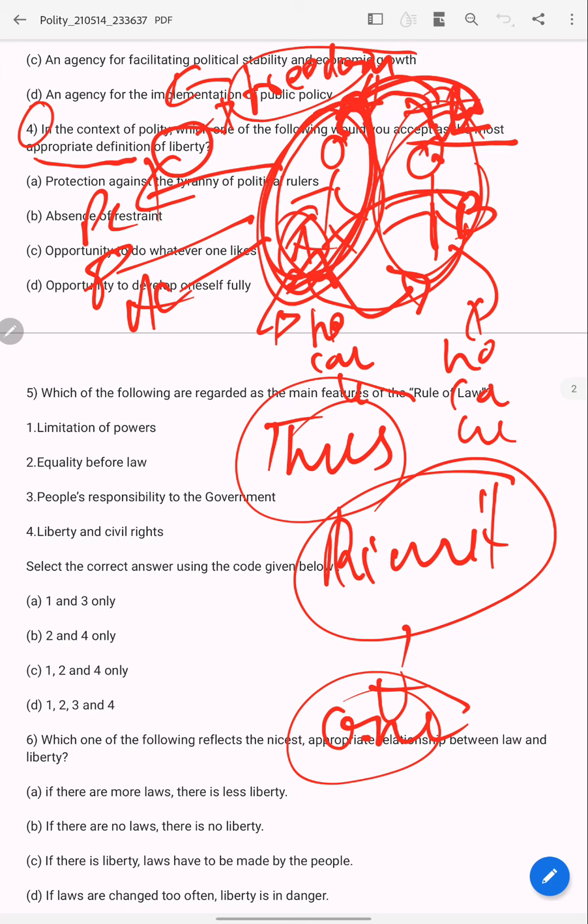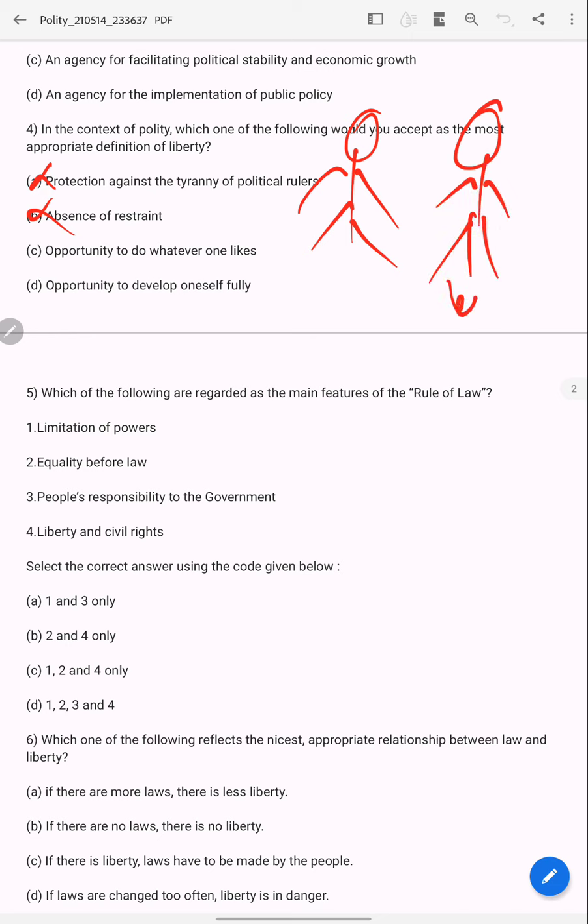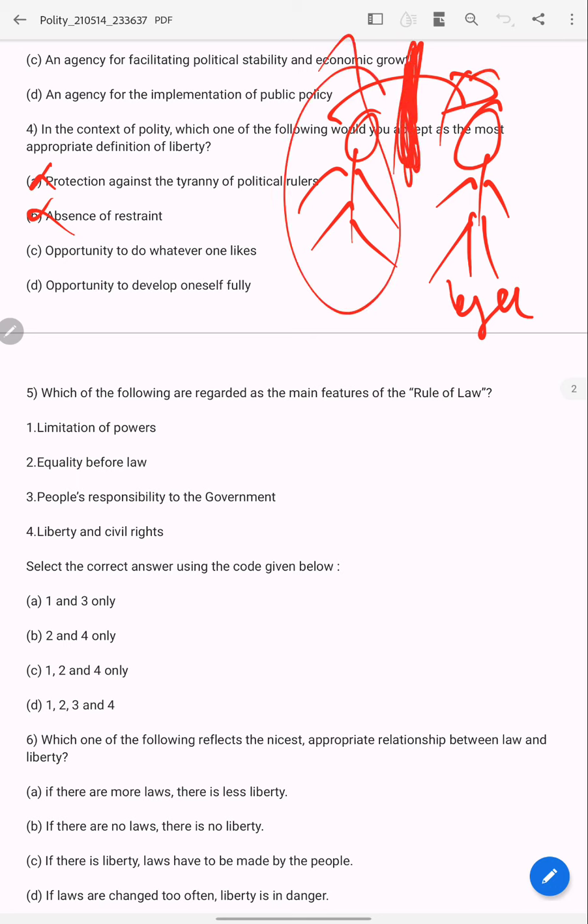Now we'll see the options. Protection against the tyranny of political rulers. No, wrong. Absence of restraints. No, wrong. Because if there is absence of restraint, if this guy is growing well, this guy will go and impact his life. So to stop this, there are always restraints, limitations on this guy's liberty and this guy's liberty.